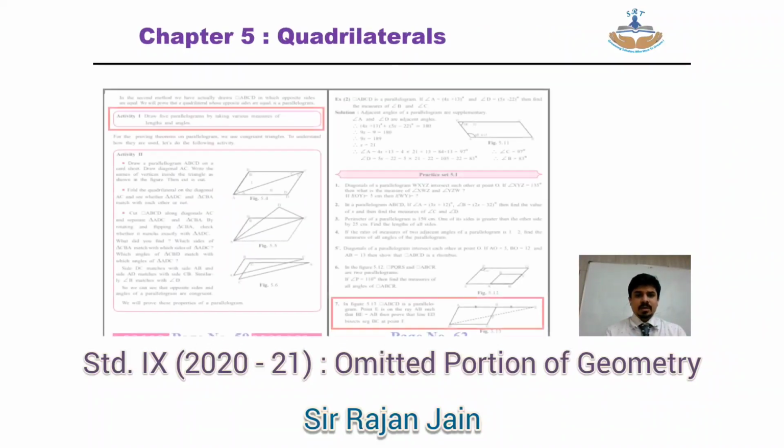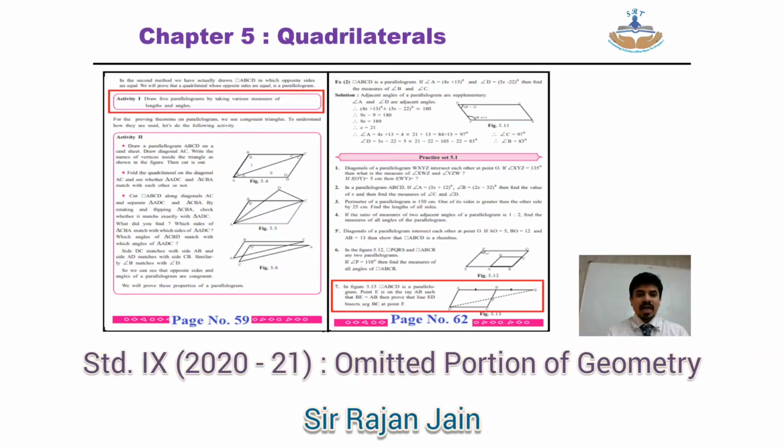Then chapter number 5, quadrilaterals. Come to page number 59 in the textbook. On your page number 59, top of the page, you will see one column of activity. That entire activity is omitted. Then on page number 62, bottom of the page, practice set 5.1, question number 7 is omitted.